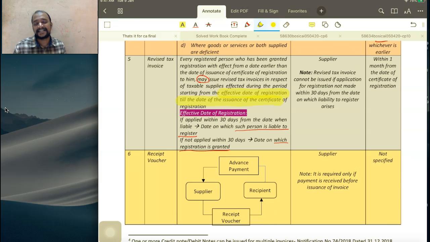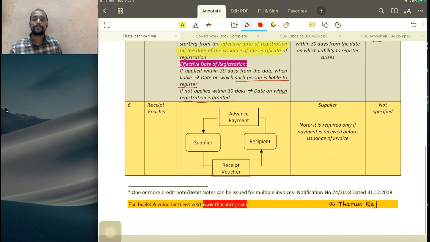As if the application is not made within 30 days, the effective date of registration is same as a certificate of registration, so revised tax invoice cannot be issued. So that's what I have given as a note. Revised tax invoice cannot be issued if application for registration is not made within 30 days from the date on which liability arises. And who will give this revised tax invoice? Supplier will give. And what is the time limit for issuance of revised tax invoice? Within 1 month from the date of certificate of registration. Understood? Then next concept is receipt voucher here.